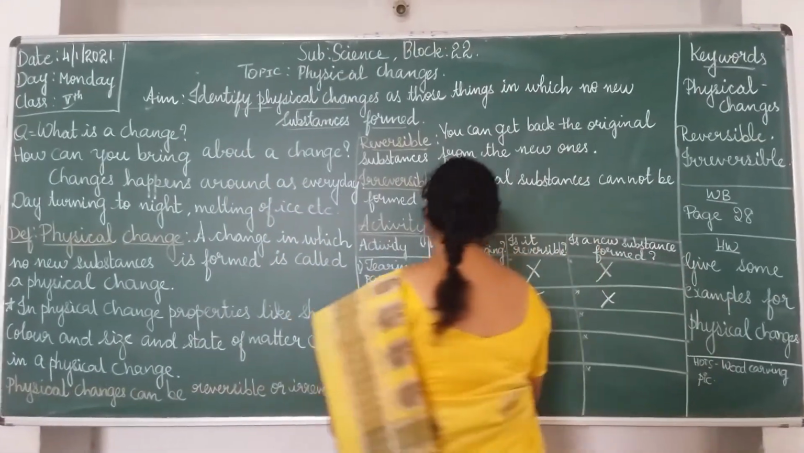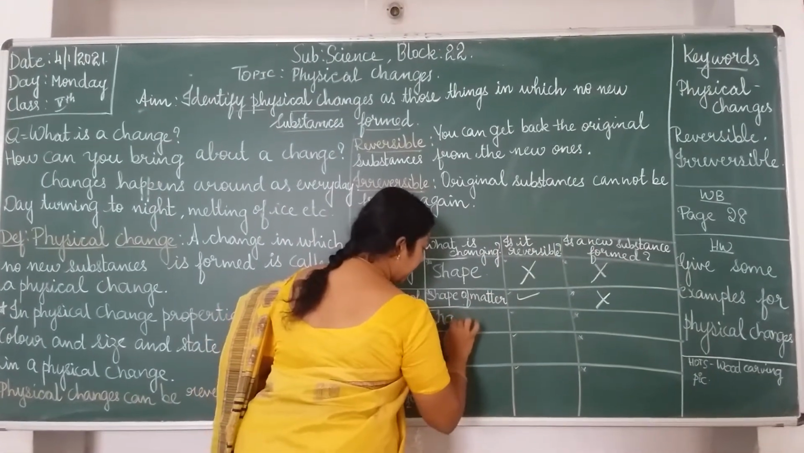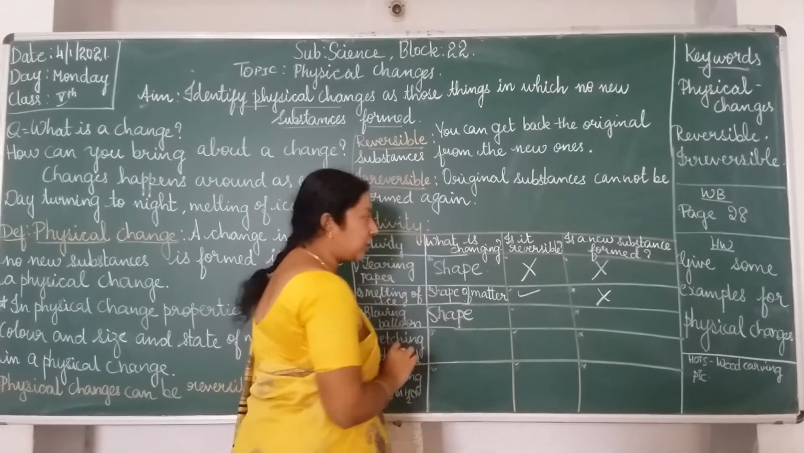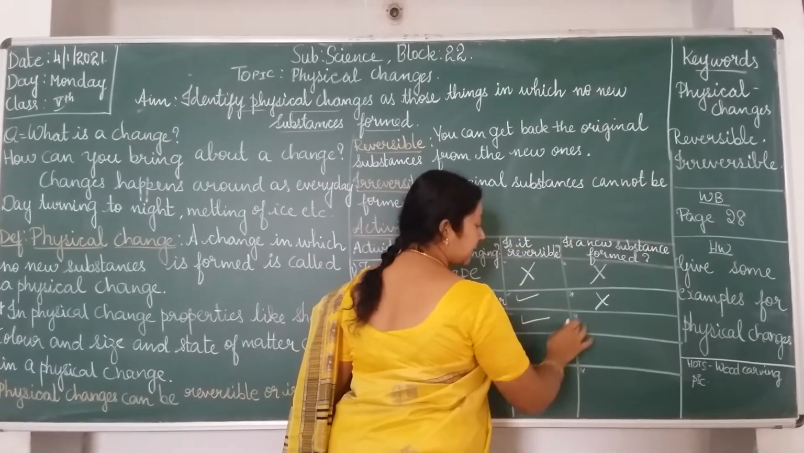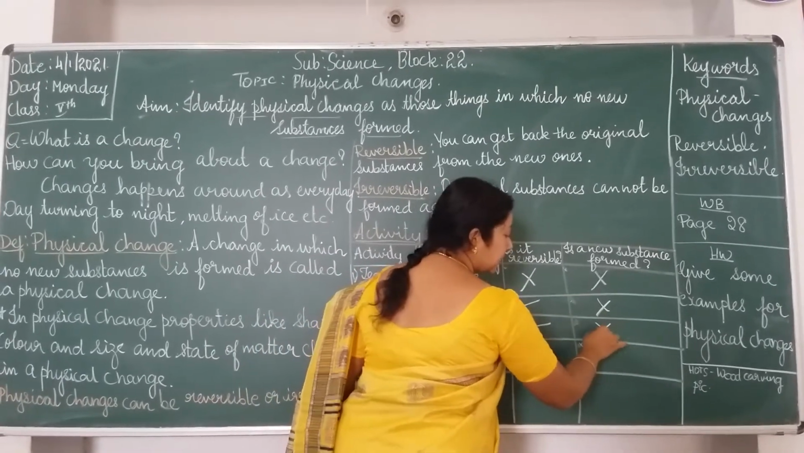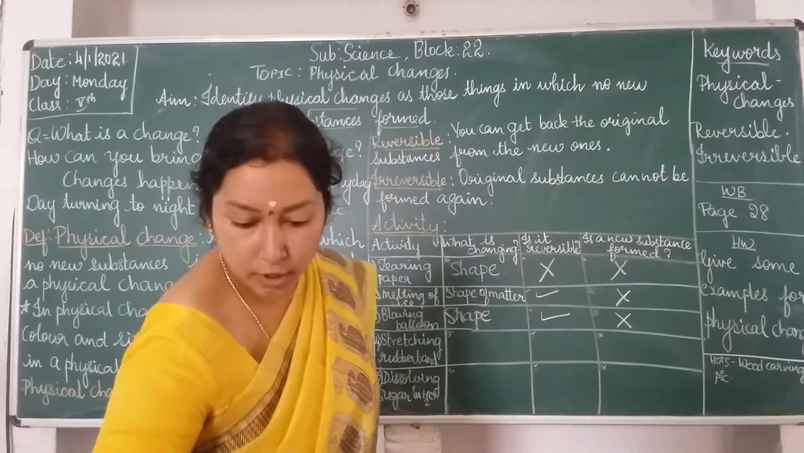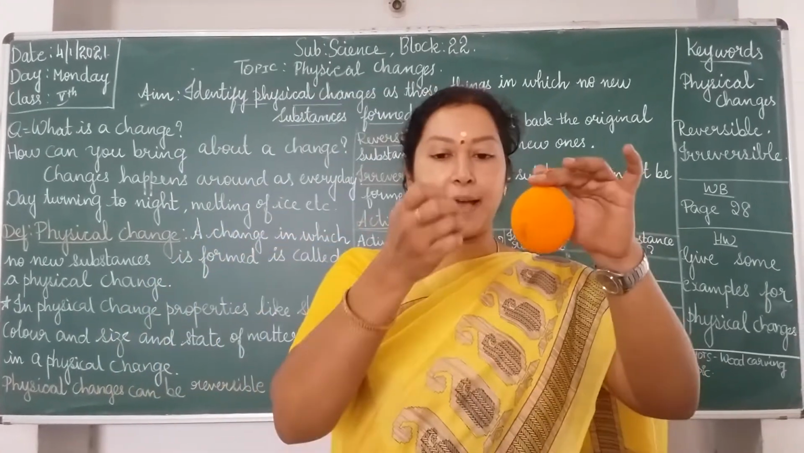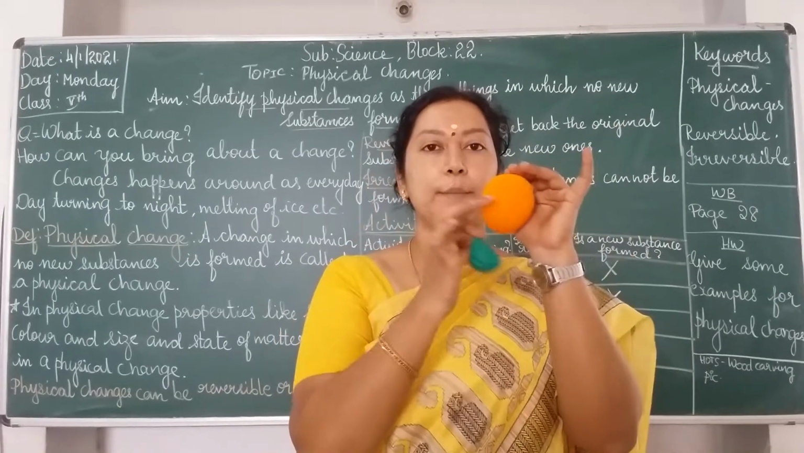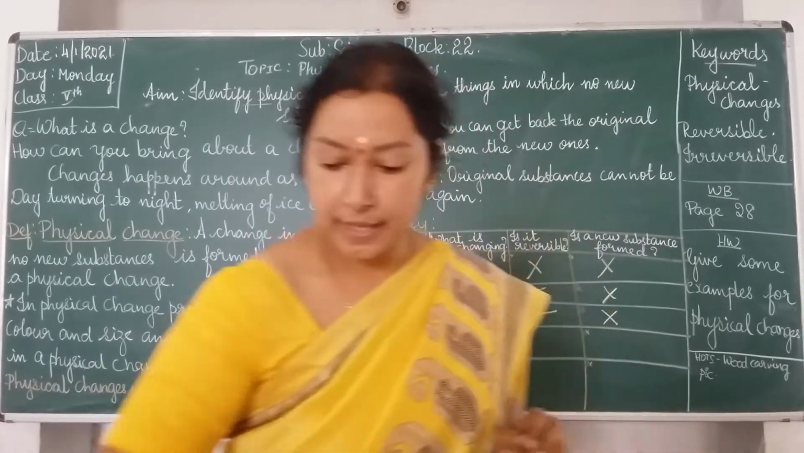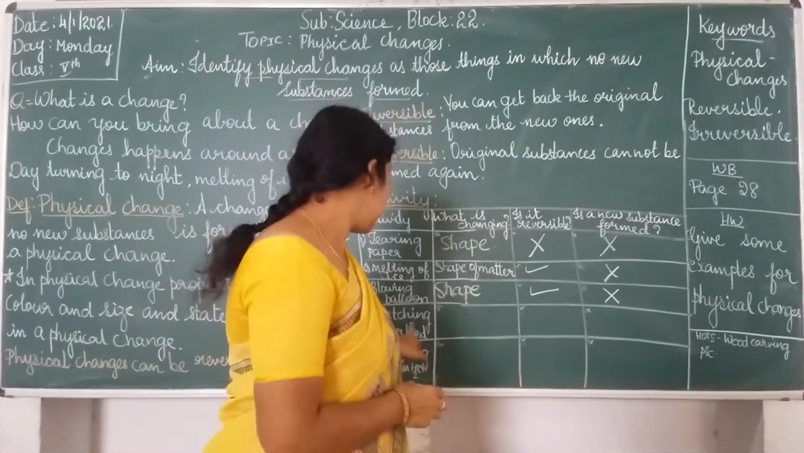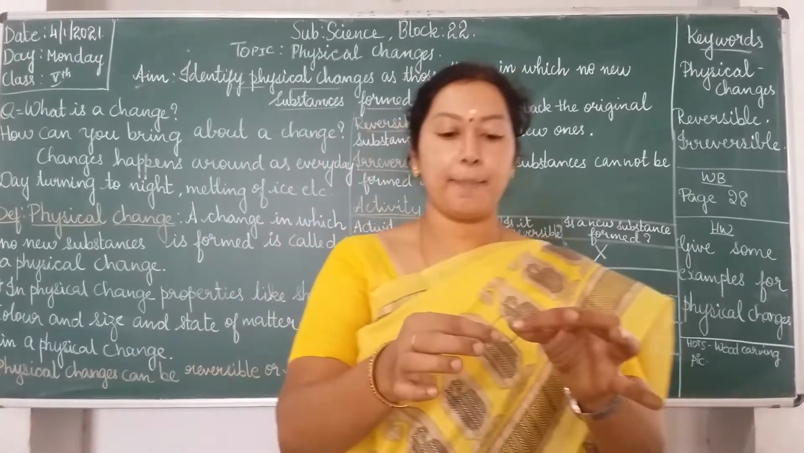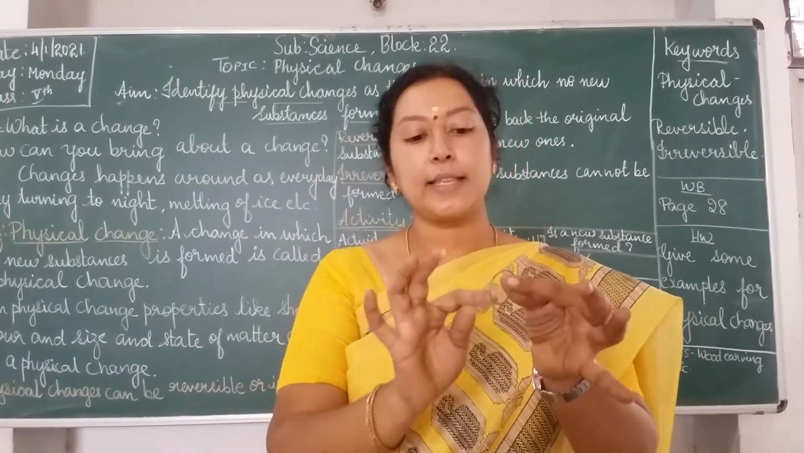So what happens? The shape changes here. It is a physical change. Is it reversible? Yes. Is there any new substance formed? No. You don't understand? See, I can get back this original balloon from this shape to this shape. The next one is stretching a rubber band. Look here, I have a rubber band in my hand. Now look at the shape of this.